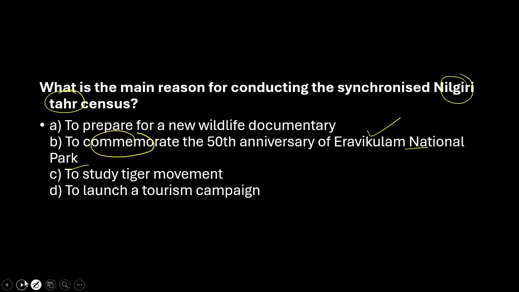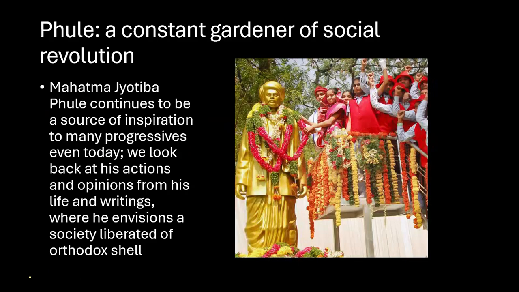Now, the next important thing for today is Phule, a constant gardener of social revolution. This is very important, especially because it is a birth anniversary. Jyotiba Phule's birth anniversary on 11th April honors his pioneering efforts on social justice, education, the caste system, equality, etc. These are some of the things he worked upon, and hence it is a birth anniversary we are supposed to celebrate. Here we need some basic information. This is a topic of modern history.